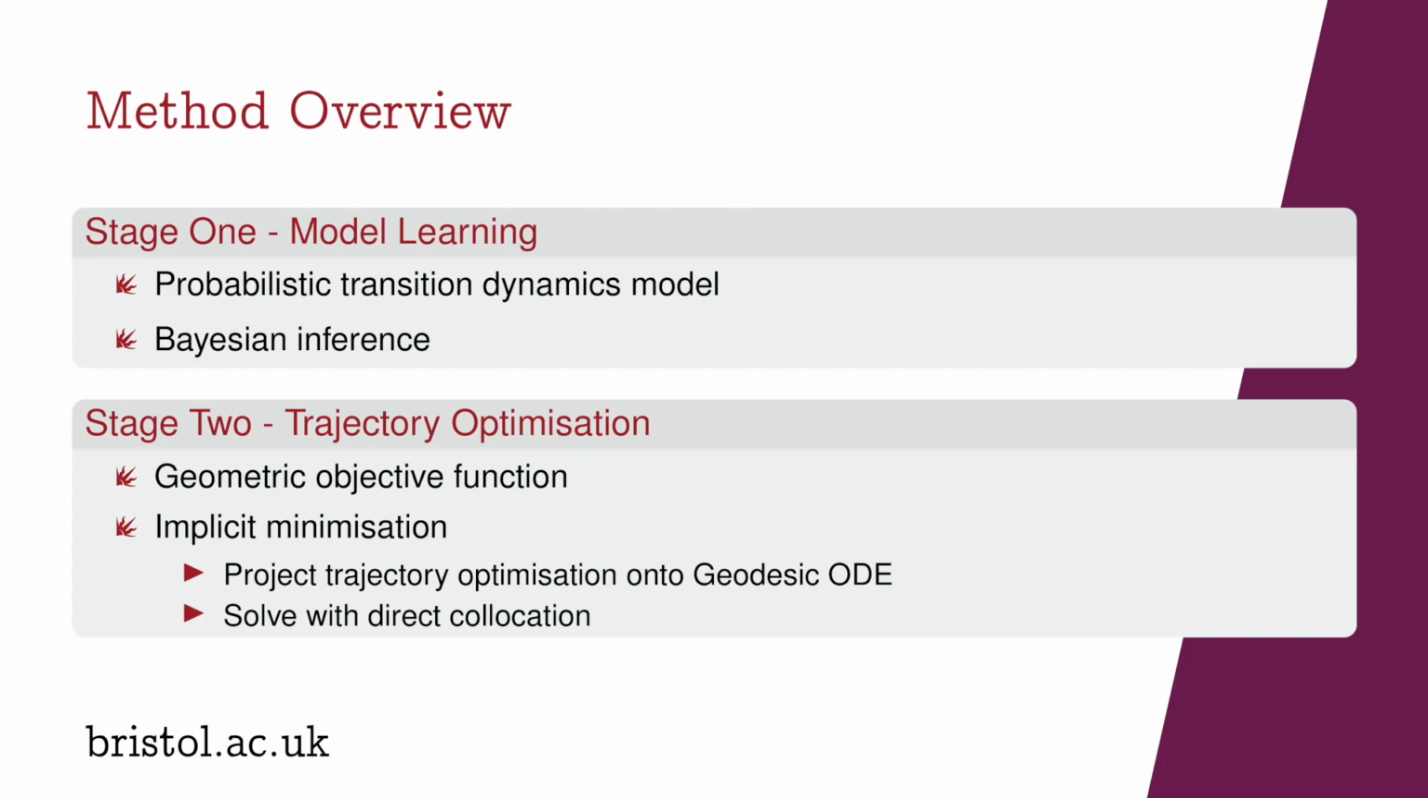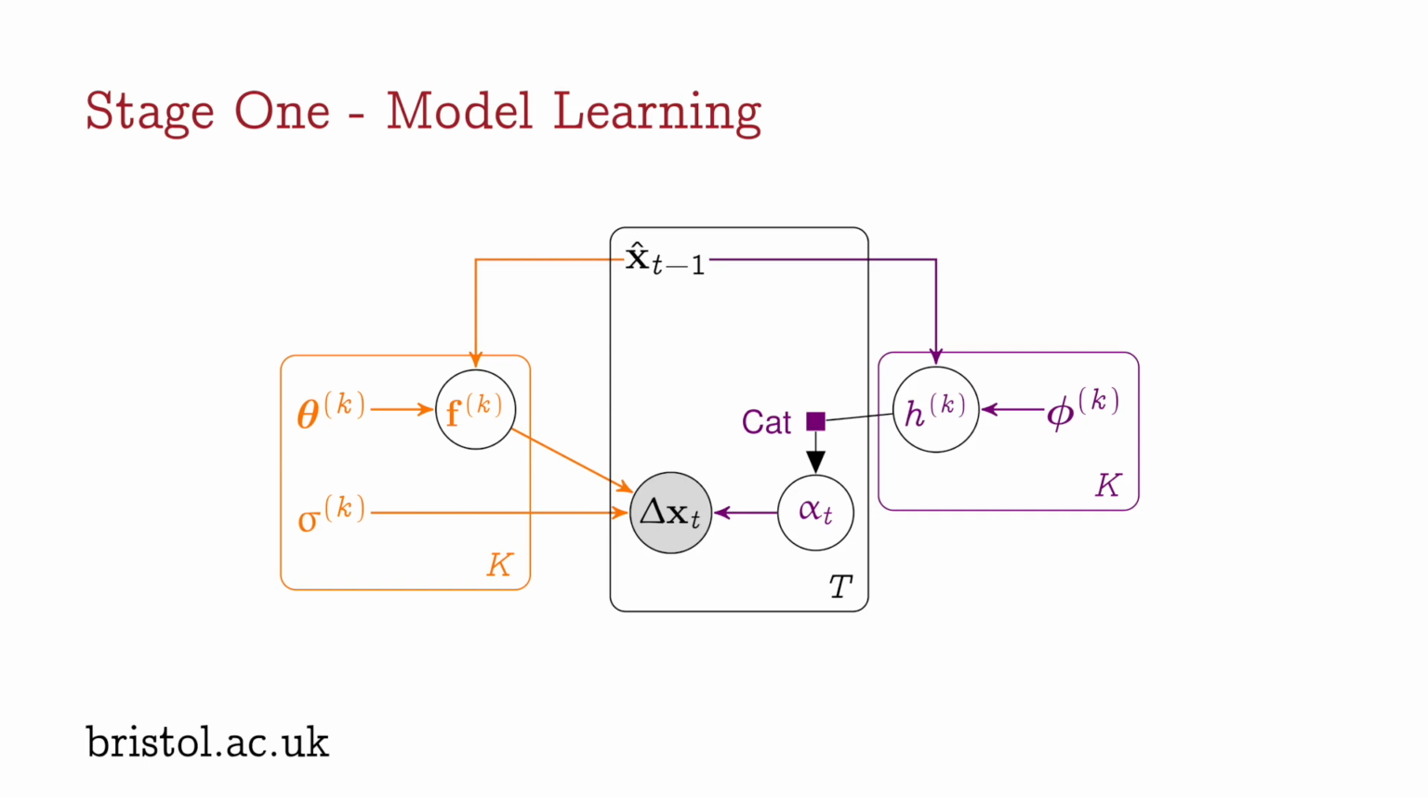So, in the first stage of our method, we learn a probabilistic transition dynamics model, whose graphical model is shown here. X hat represents the state and control at time t-1, and the graphical model shows a latent process that generates a change in state between time t-1 and time t. Note that this is a discrete time representation of the dynamics that was shown previously. On the left in the orange are the k dynamics modes, where we've placed a Gaussian process prior on each of the transition dynamics functions.